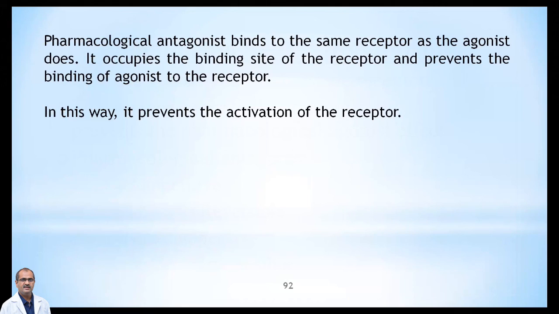Suppose acetylcholine is administered on the muscarinic receptors, then it is going to increase the peristalsis of the intestine. Then if you administer atropine, it competes with acetylcholine and binds to the same type of receptors, and the pharmacological activity will be reduced. That's known as pharmacological antagonism. In this way, activation of the receptor is prevented.